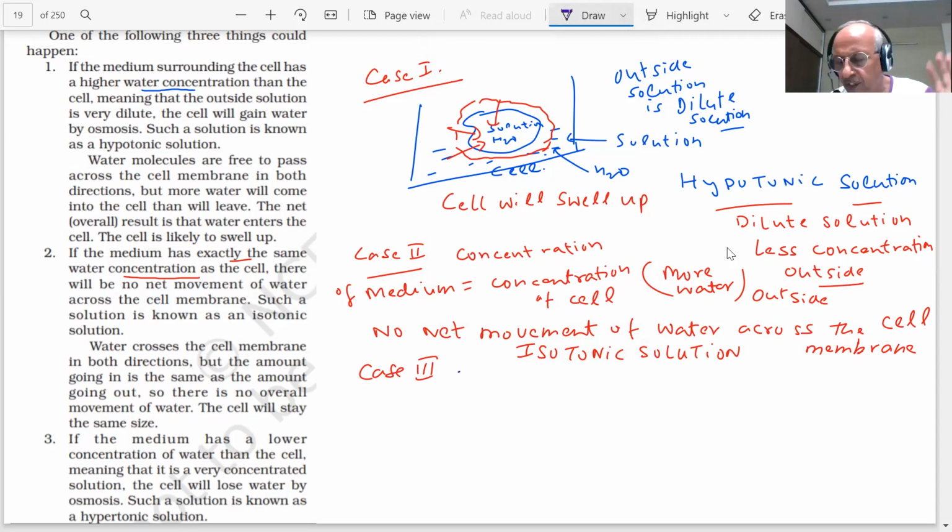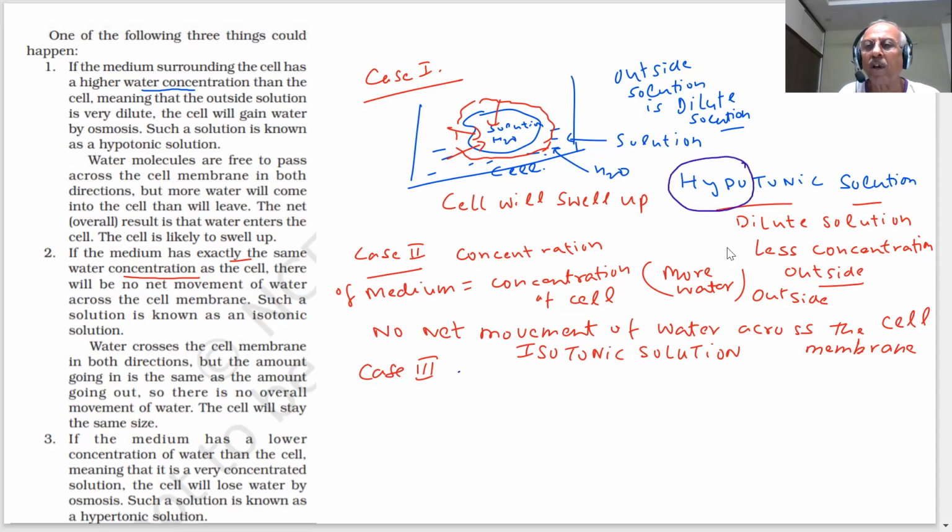There will be no exchange of water, no osmosis. Hypo means less concentration, and less concentration means a dilute solution.